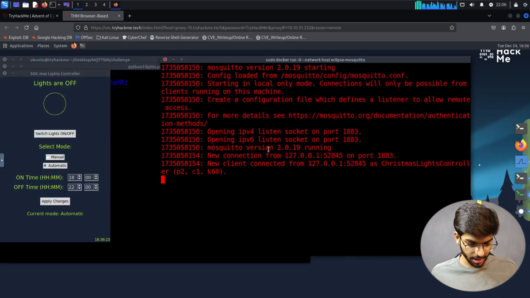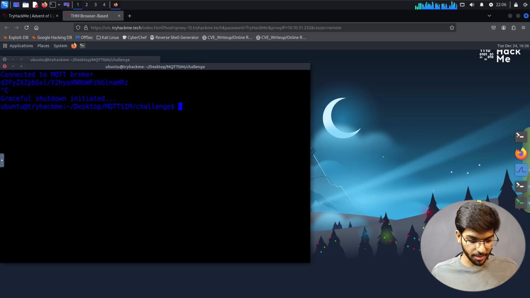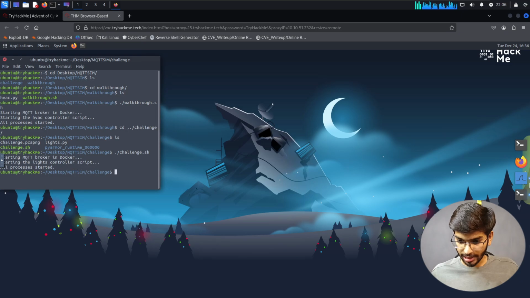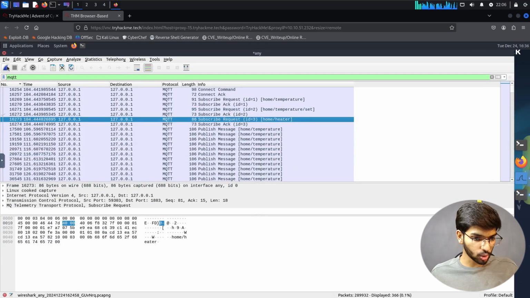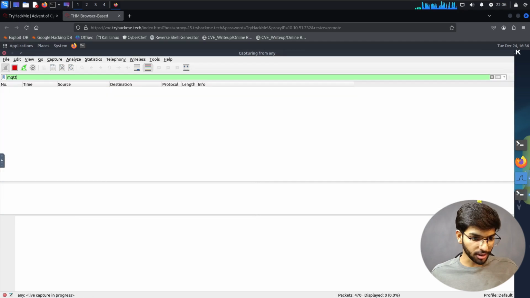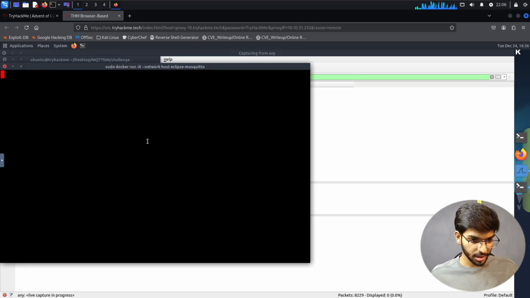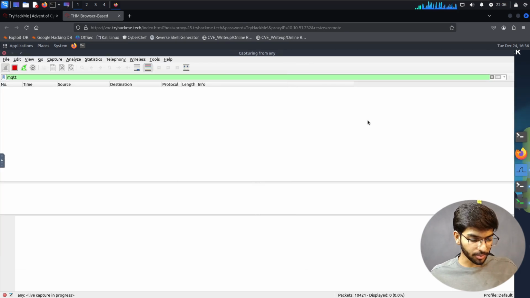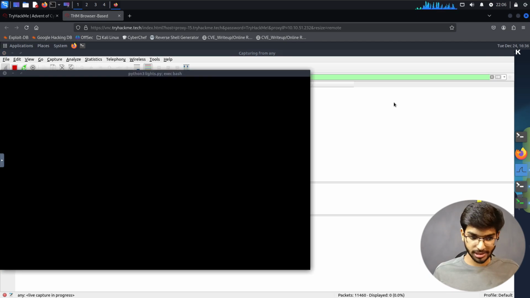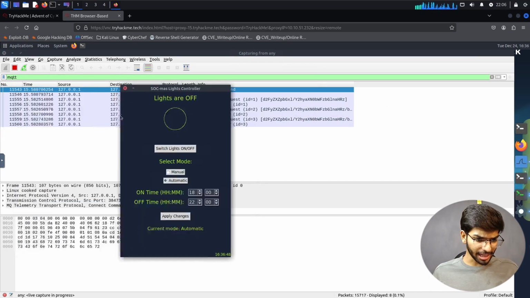Let's kill this again, because what if we missed out the important traffic between them. So wait, let's go to Wireshark and start to capture everything. Continue without saving, so it's going to start fresh. So let's open our terminal here and then run the same command again. So it'll start to intercept all the communication that happens with MQTT. So we start to see the traffic coming and the lights are off.